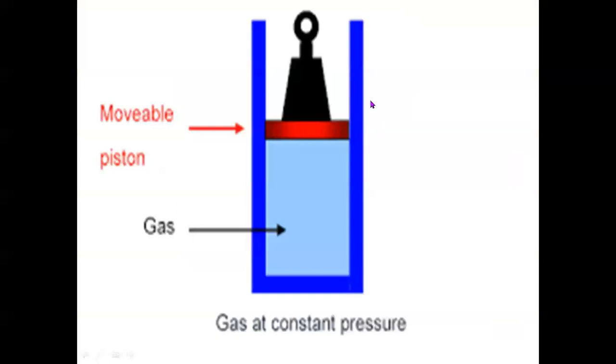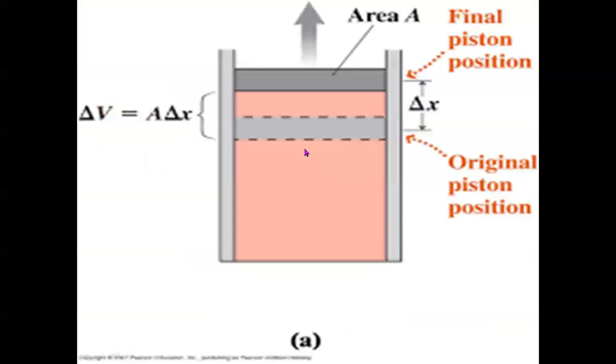So generally, this will be the cylinder in which gas is enclosed, and this will be the pressure applied on the gas. It is called external pressure, and the gas also will exert pressure, its own pressure. That is called internal pressure.